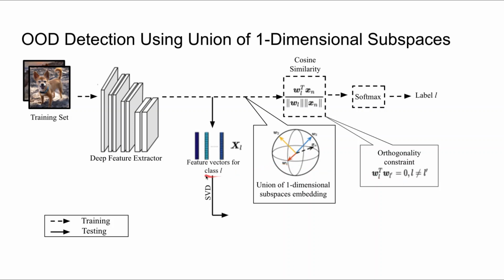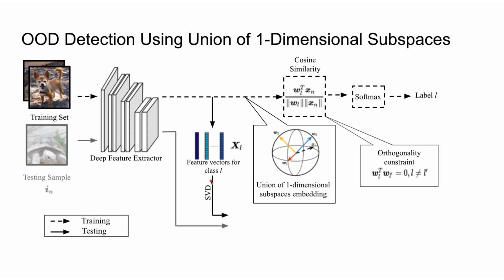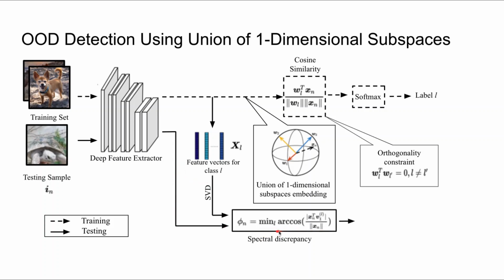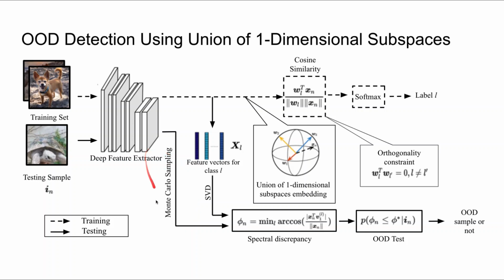At the test time, we extract the first singular vector corresponding to the feature vectors of each class. This vector represents the class subspace. Then we extract the feature vector corresponding to the test sample and calculate this quantity, which we call spectral discrepancy. And it is basically the angular distance to the closest subspace. Then we can calculate with what probability this distance is less than a critical distance. If this probability is zero, we flag the sample as out of distribution. We can calculate this probability by collecting Monte Carlo samples from the trained model.